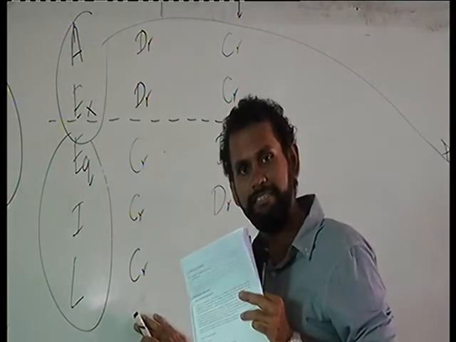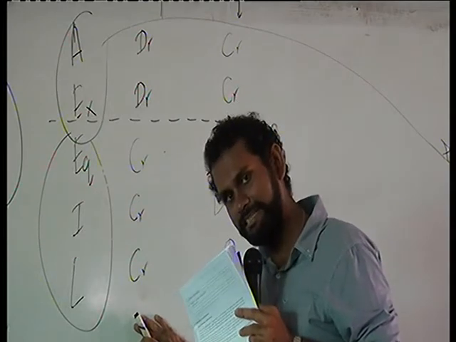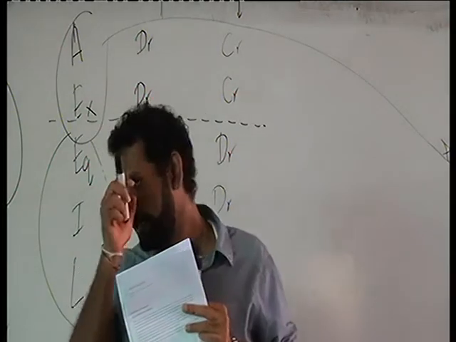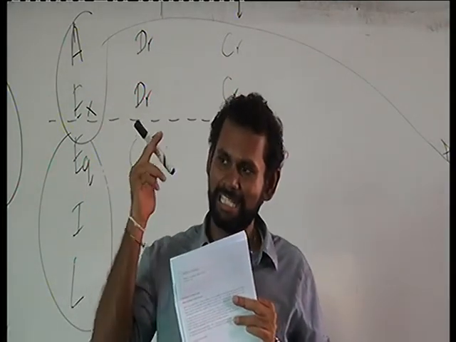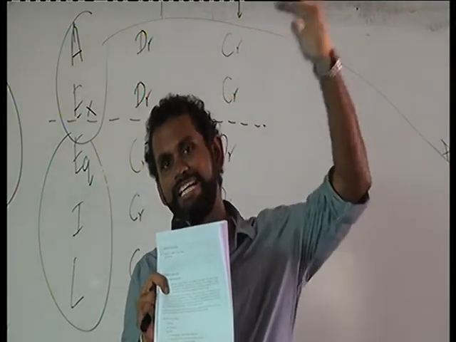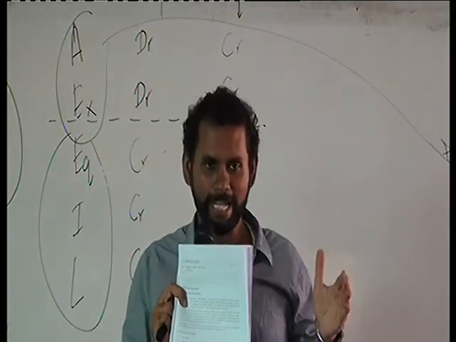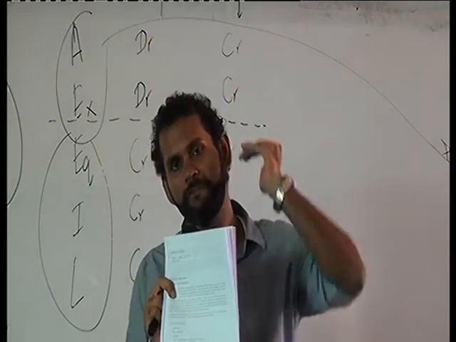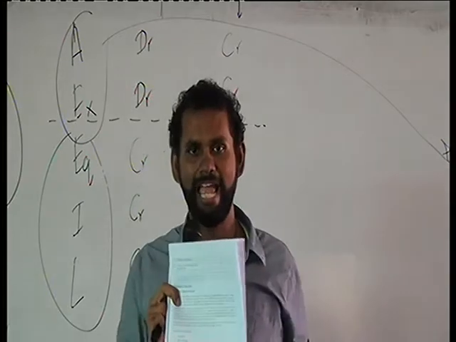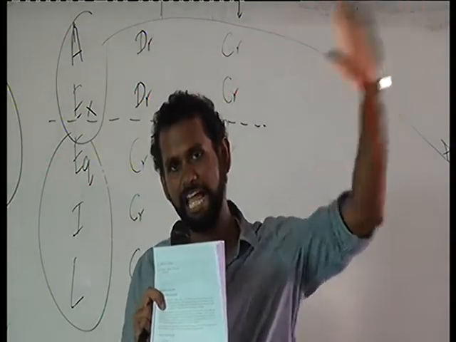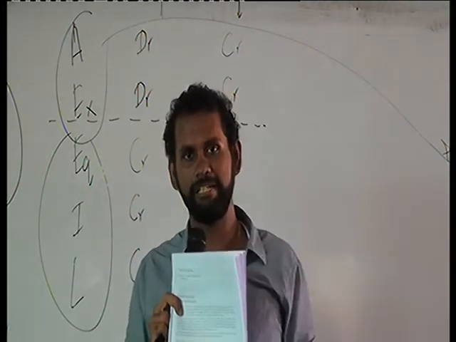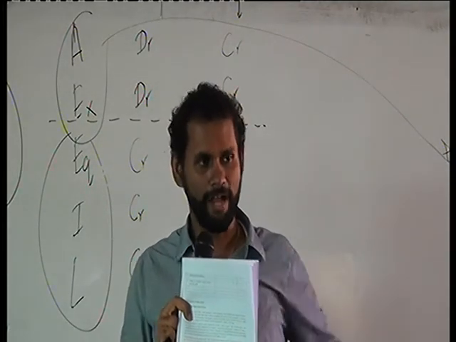Then liability. Is there a reduction in the liability? Yes, there is a reduction in the liability. Why? Because when it comes to the creditors, that is something that we have agreed in the past. At the time of agreeing with a party that I am going to settle this in future, that means I am going to have a liability. At that point, I have recognized the liability. Now I am going to settle that liability.